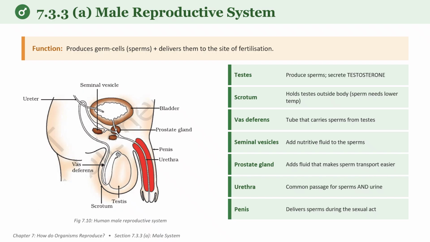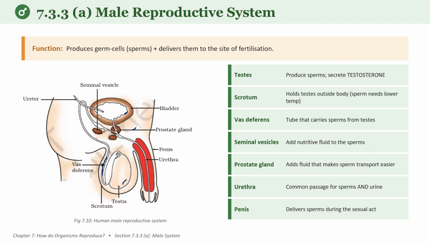The first part here is the testis. This is the testis, and it is present inside the scrotal sacs, or the scrotum, we'll say. Then this tube-like structure is the vas deferens, and from the vas deferens this tube extends and reaches the seminal vesicle. We can see the prostate gland here, and also you can see the urinary bladder over here, and this reaches by means of the urethra. It goes to the penis. So these are the different parts of the male reproductive system.